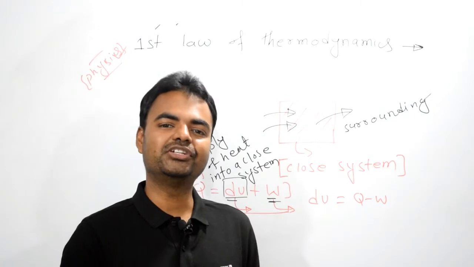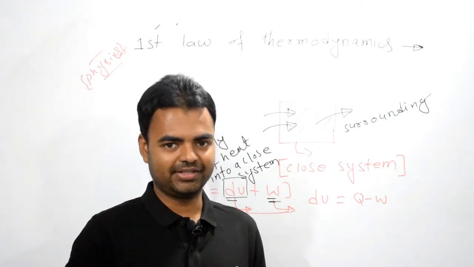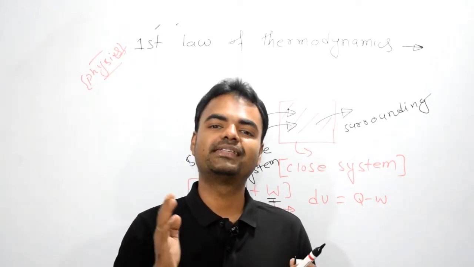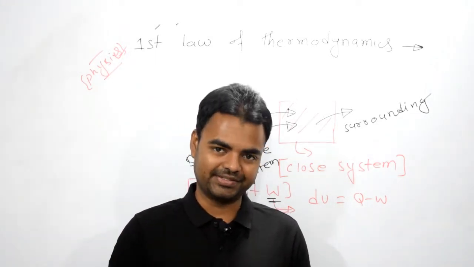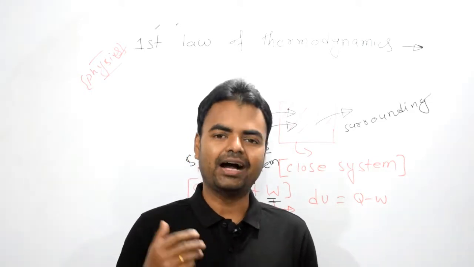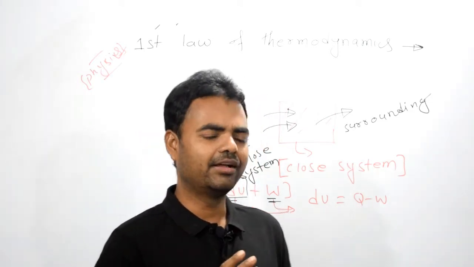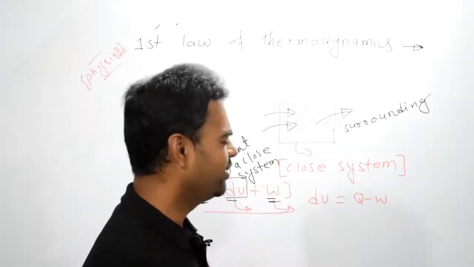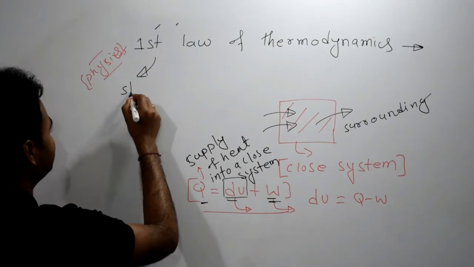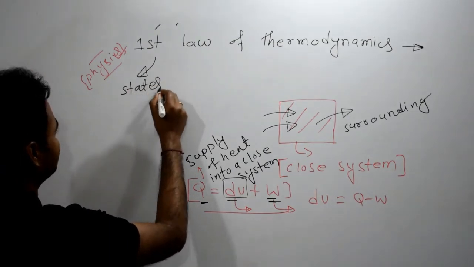These two are the limitations of the first law of thermodynamics, and we can overcome these limitations from the second law of thermodynamics. I hope you can write them down, right? I will tell you examples also, but just let me give you the definition first.